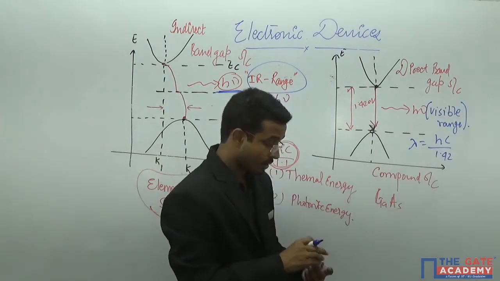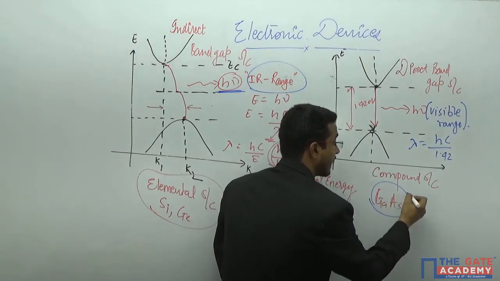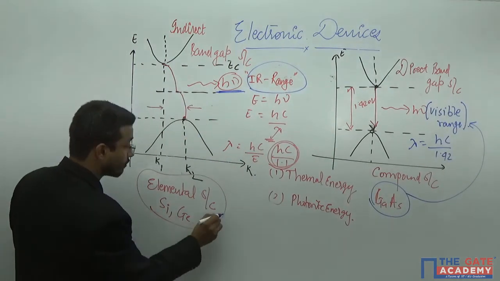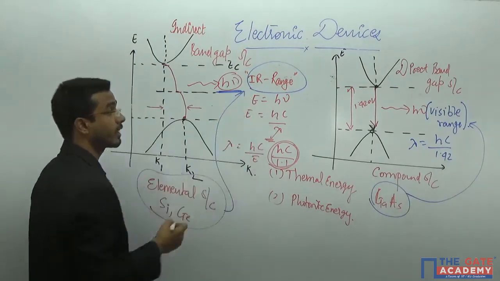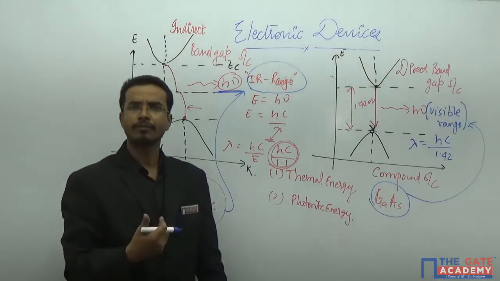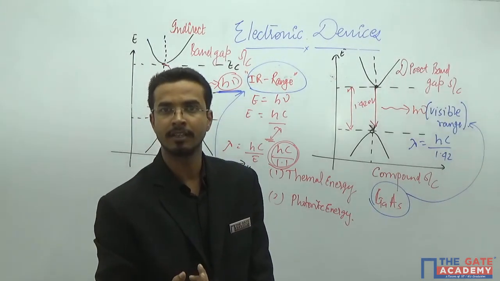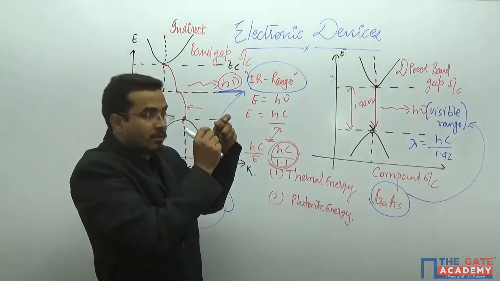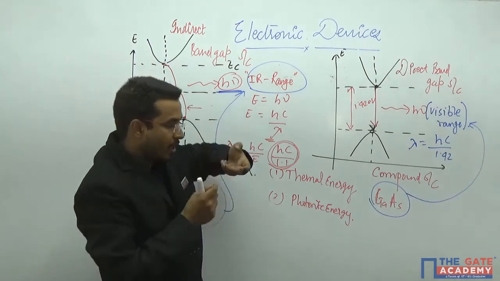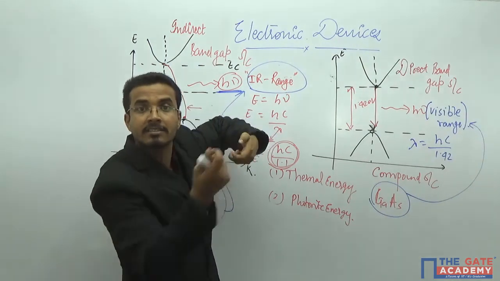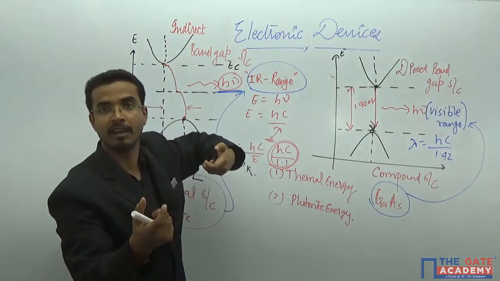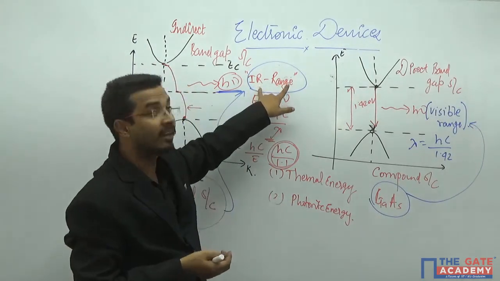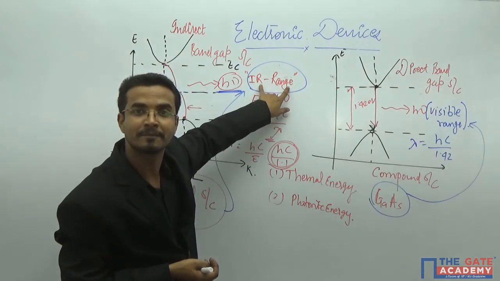You know that whenever you use gallium arsenide, this will provide light in the visible range, and whenever you use this, this will provide light in the IR range. Now, all of you are using the TV remote. In the remote, you can see one bulb type of thing. Whenever you press the button, it releases the signal from there, and you cannot see that particular light. That is the invisible range, IR.